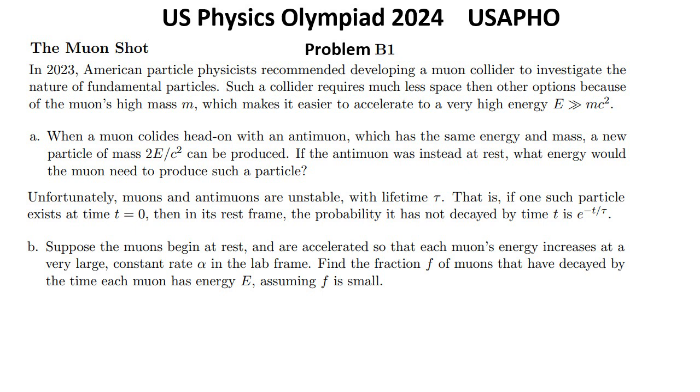Question B. Suppose the muons begin at rest, and are accelerated so that each muon's energy increases at a very large, constant rate alpha in the lab frame. Find the fraction f of muons that have decayed by the time each muon has energy E, assuming f is small.